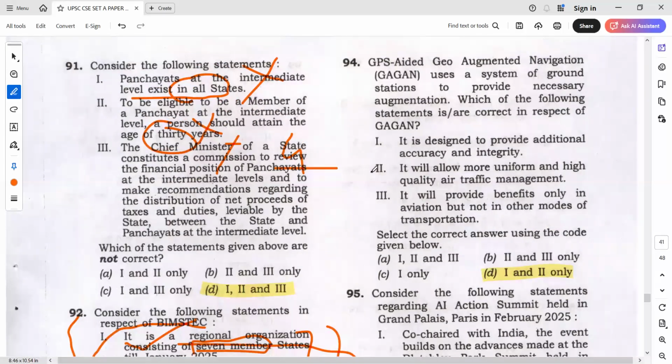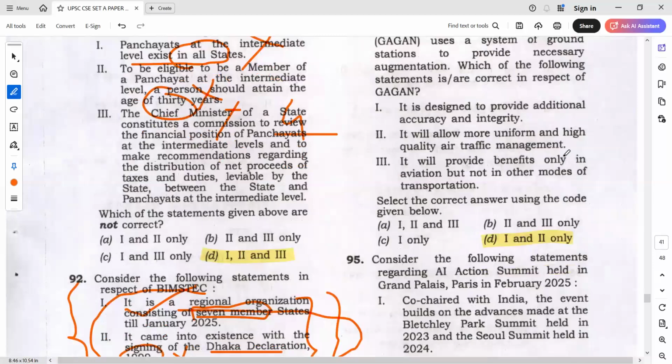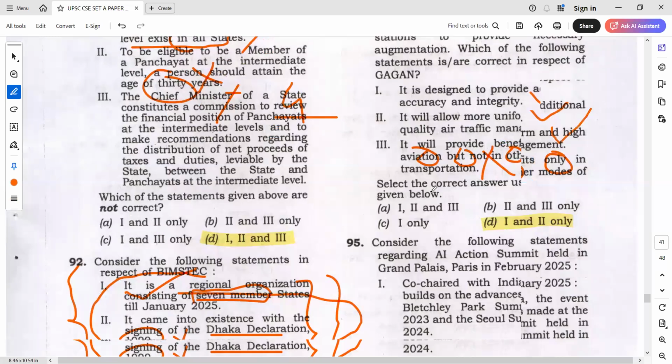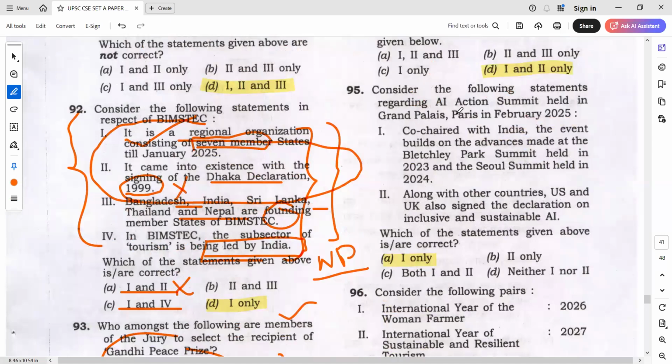Gagan, again, technology, restrictive statement. It will provide benefits only in aviation, but not in other means. Restrictive statement. You could easily answer this question. Rest are plain. So 1 and 2. Yes, this also we taught in the class.